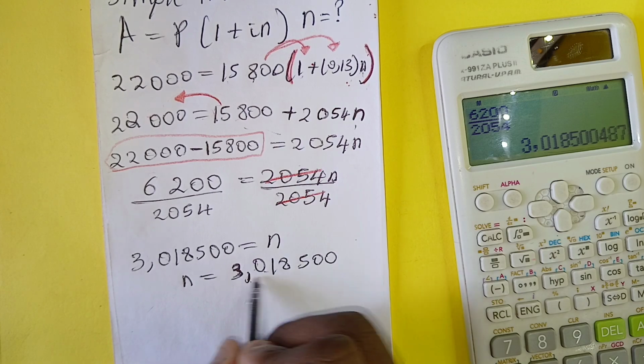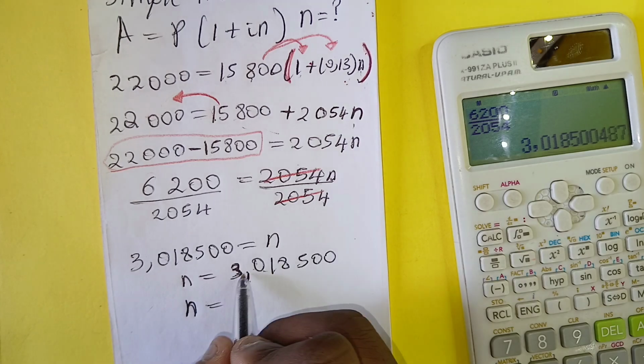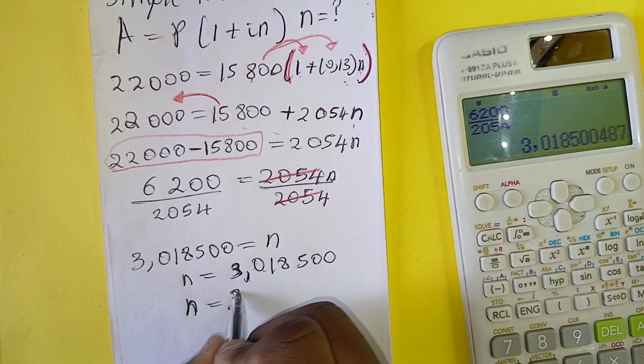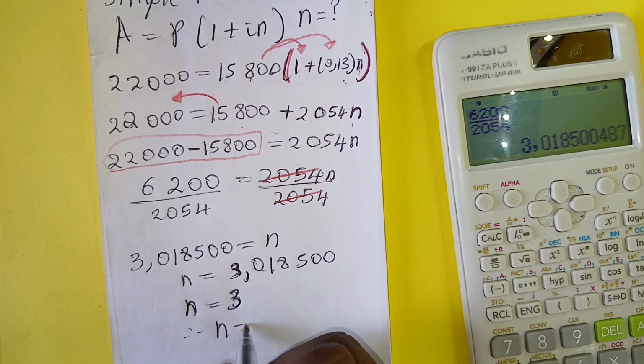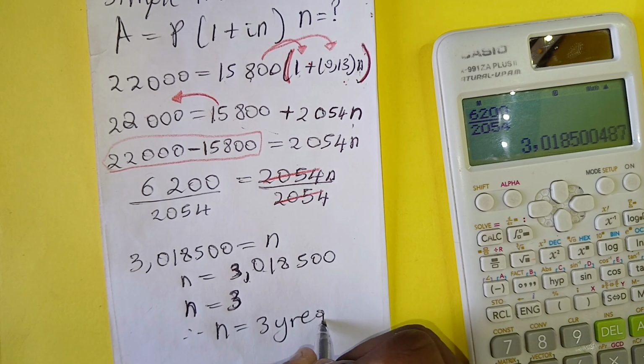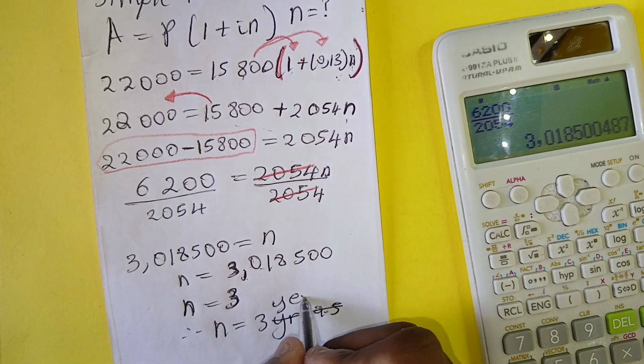So this number, we must round it off into a whole number, so it will become 3. So you can just say therefore it is 3 years.